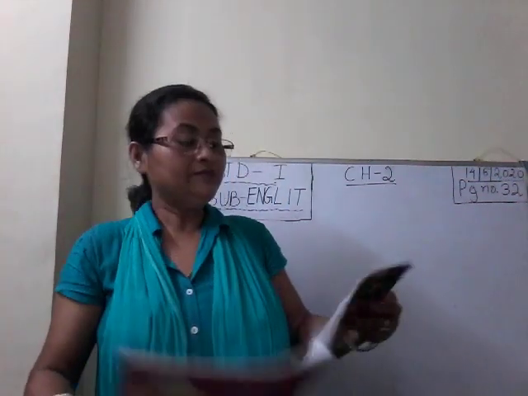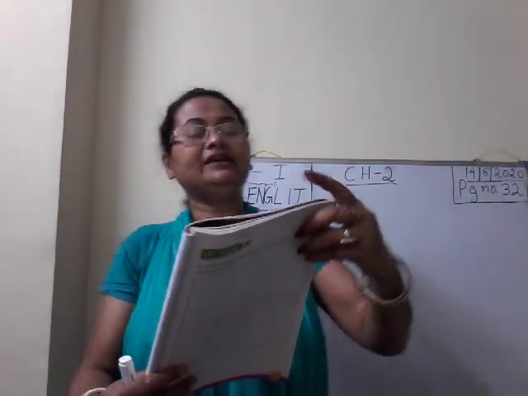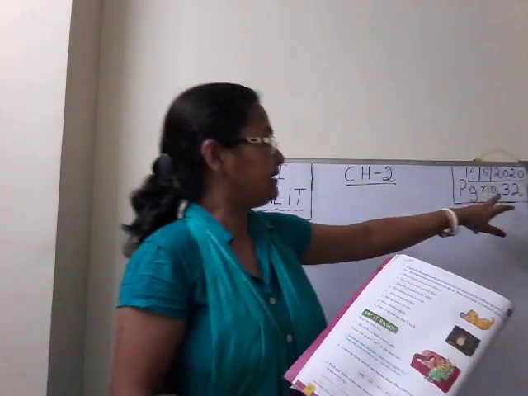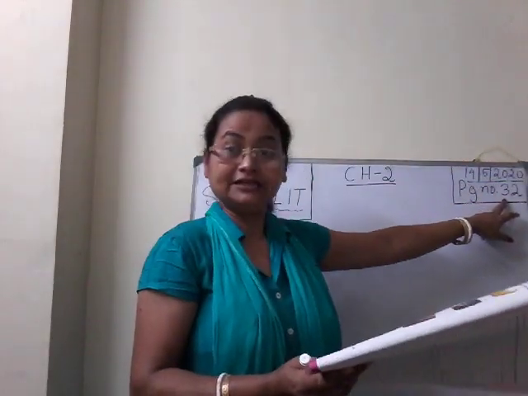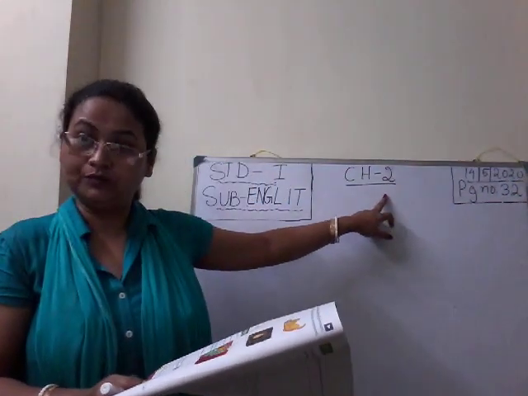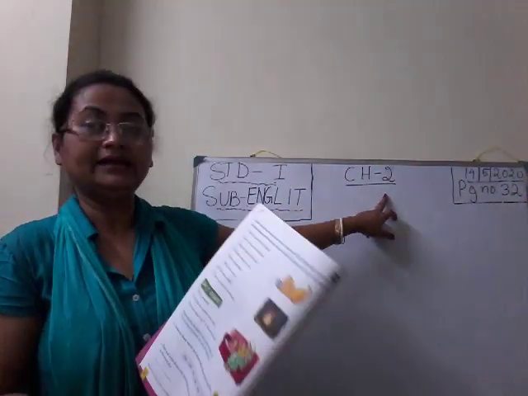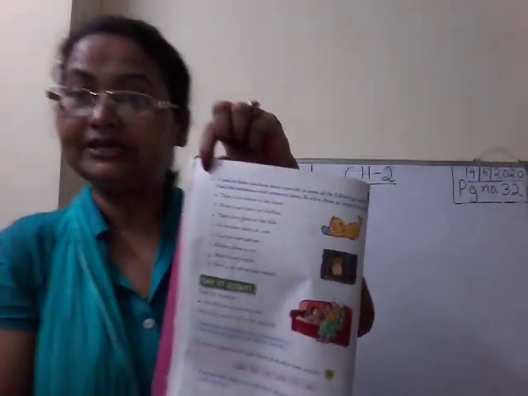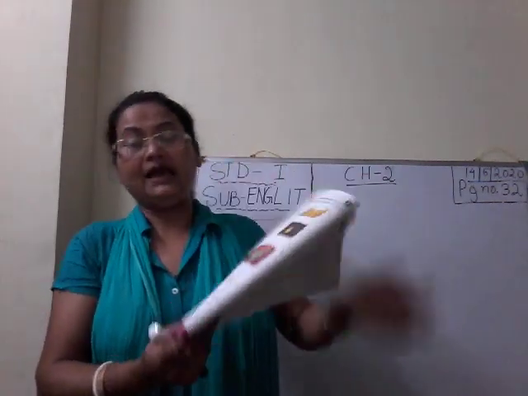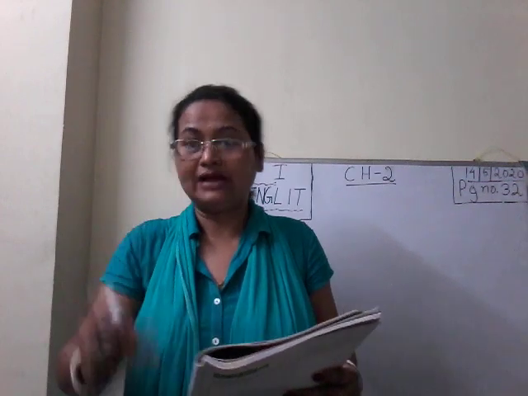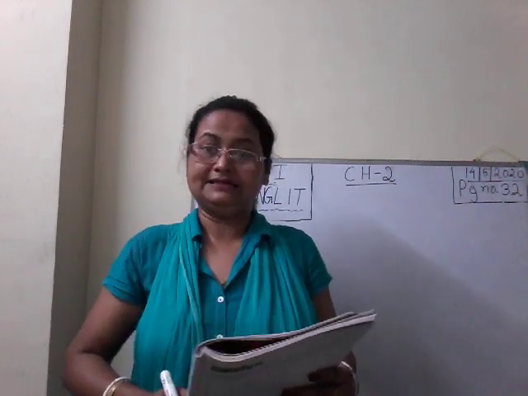Today we will do exercise 2, page number 32 of chapter 2. Clear? So children, take out a pencil and an eraser, so that whatever I tell you, you will go on writing in the book itself.